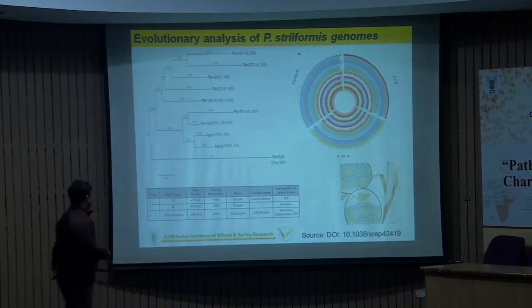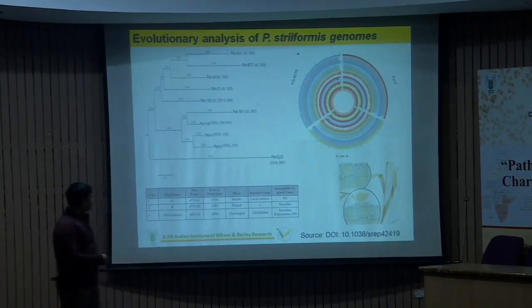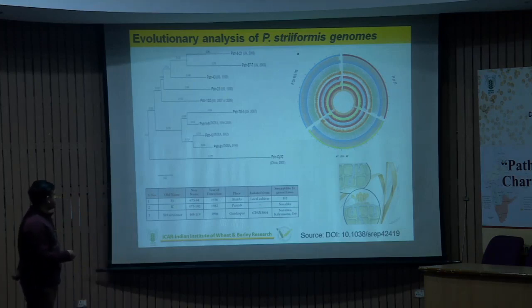Similarly, we also compared the evolution of two different pathotypes in this particular research paper, with 31K and Y valences. One was reported in 1936, another in 1982, and another in 1996.